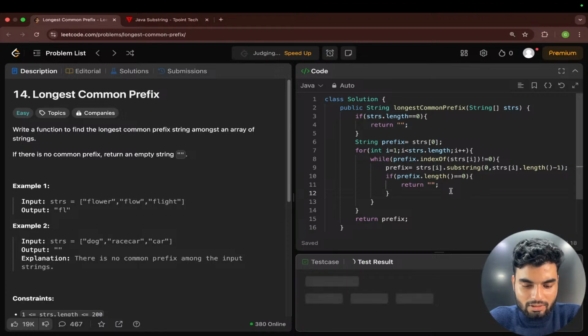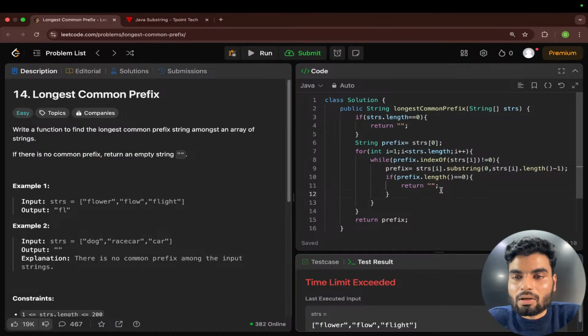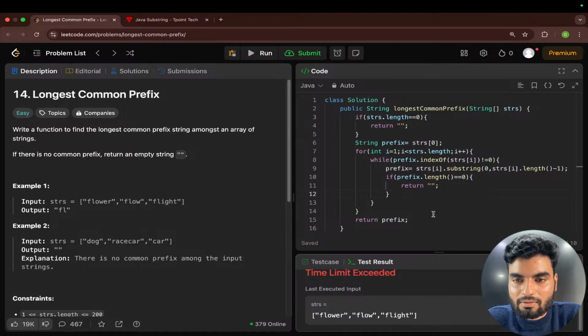Please write from scratch. I have exam tomorrow. Time limit exceeded. Okay, I'll write in Python. Just give me a second. Okay, strs i we have. Why is the time limit being exceeded?